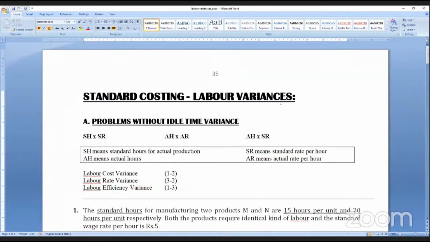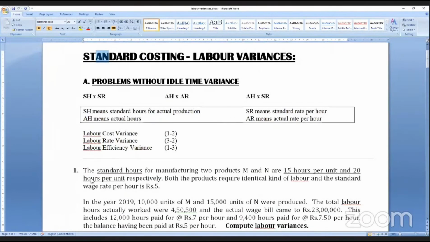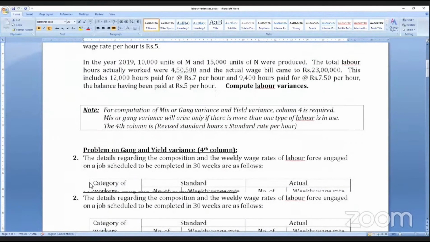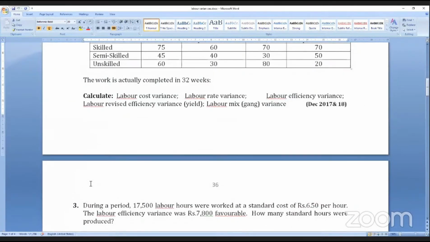But because of this COVID-19 and the problem, still material variance was asked. In the last two attempts, you can see only material variance. In the coming exam, they can ask labor variance also. Now, labor variance, hardly how many sum marks? All models, similar model, in total we have 8 sums only.